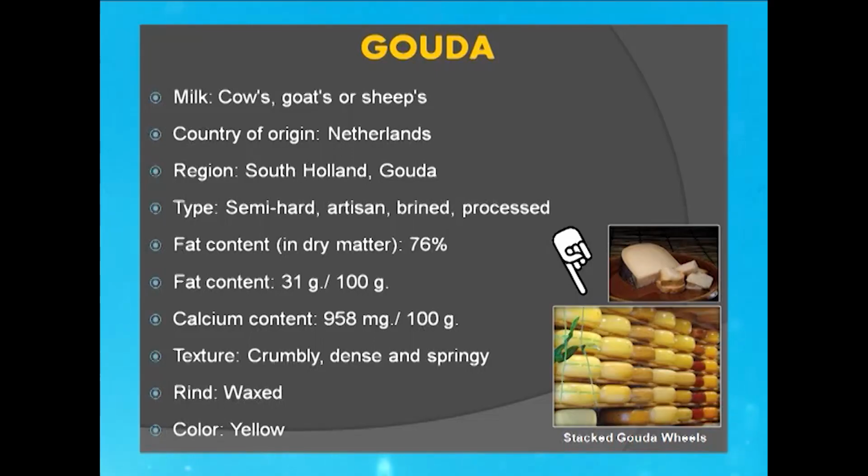while sometimes Gouda goes on to several stages of ripening, and we do have one variety which is shortly ripened, and in between there are several stages, a few more months of ripening, finally ending up with a longer ripened, the oldest ripened stages. We are not going to discuss in detail all those types, but basically in the case of Gouda, the texture is crumbly, dense and springy at times. It has a wax rind, that means the molds are dipped in wax and then kept for ripening or aging.